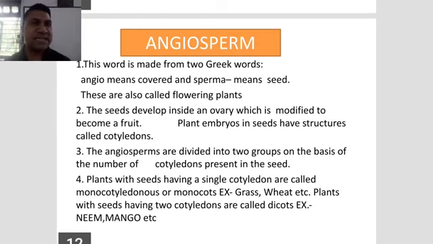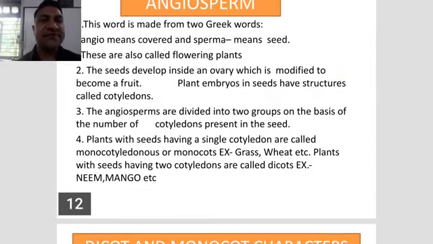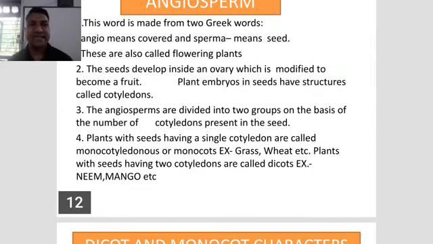The angiosperms are divided into two groups on the basis of the number of cotyledons present in the seed. That is dicot and monocot. Plants with seeds having a single cotyledon are called monocotyledons or monocots. Examples: grass and wheat are examples of monocot. And plants with seeds having two cotyledons are called dicots or dicotyledons. Examples are neem or mango.